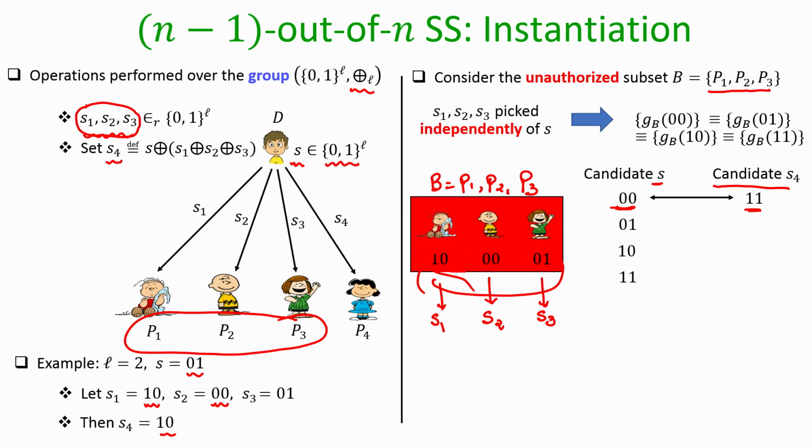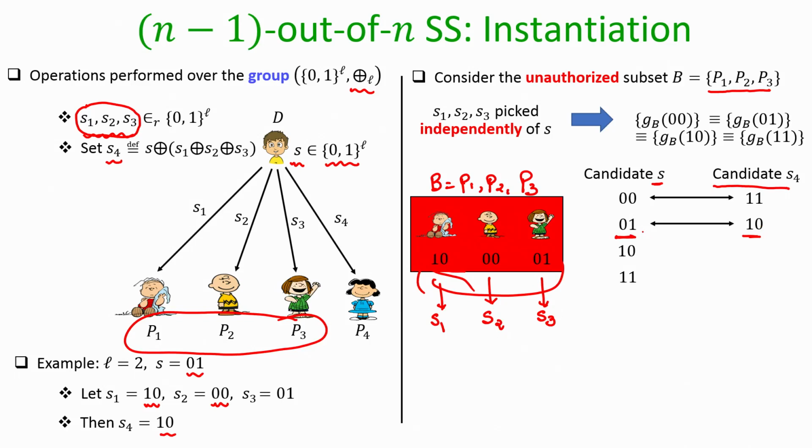the secret. So, if the parties in B make a hypothesis that the dealer has shared the secret S being 00, that is quite possible, because it could be the case that the value of S4 is 11. On the other hand, if the parties in B make the hypothesis that the secret S which the dealer has shared is 01, that is again quite possible, because if the missing S4 is 10 and if S1 is 10, S2 is 00, S3 is 01, then indeed the secret that the dealer has